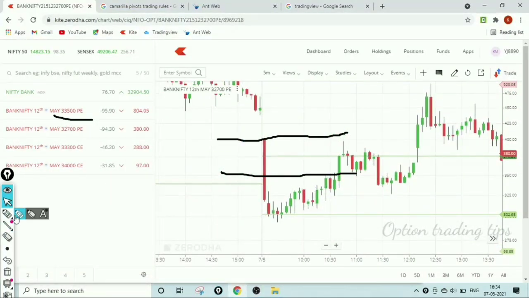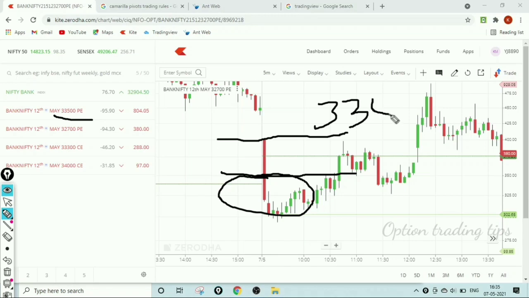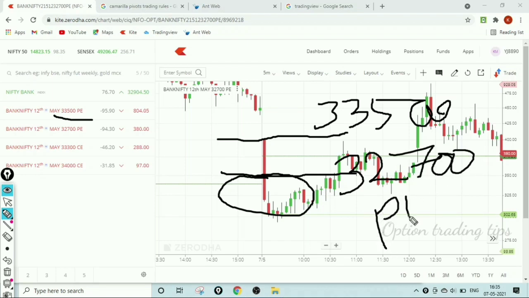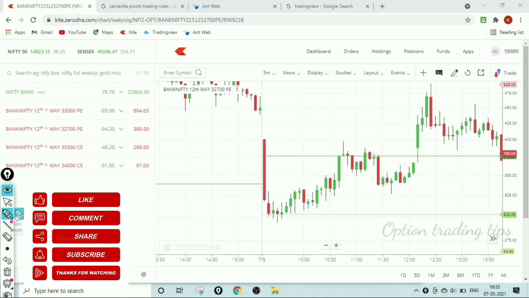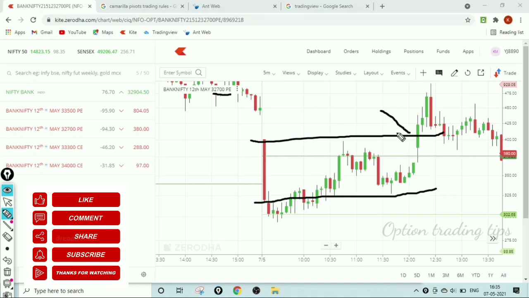Now see how much difference there is between the 33,500 put option and the 32,700 put option. Both are put options, but in the chart there is a huge difference. Okay. For example, I follow the 32,700 put option chart, mark the first 5 minutes candle high and low. Here the first 5 minutes candle high breakout pattern happened at almost 12 to 12:30.